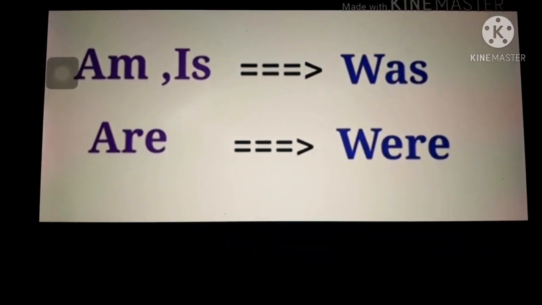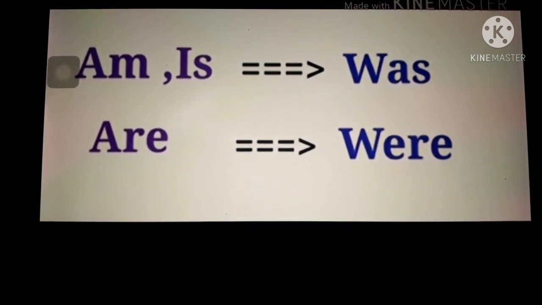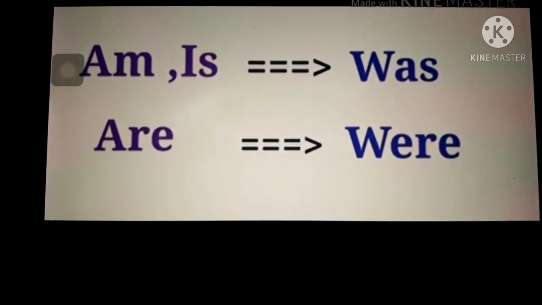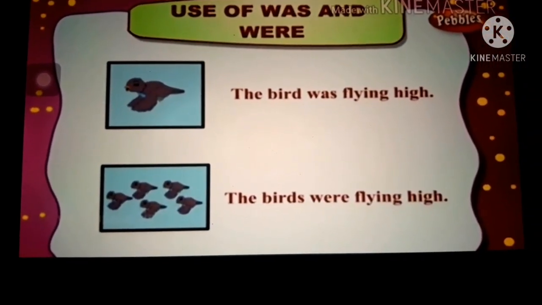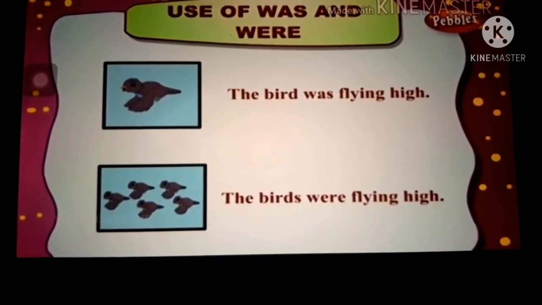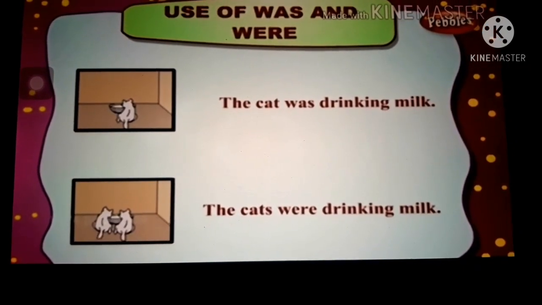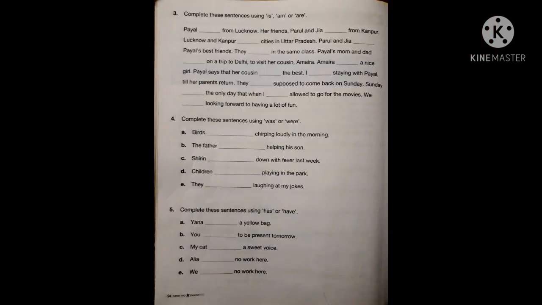Remember children, helping verbs am and is, past form is was, and helping verb are, past form is were. Let us see few more examples. The bird was flying high. The birds were flying high. The cat was drinking milk. The cats were drinking milk. Now children, let us go to the next question. Question number 5. Complete these sentences using has or have.